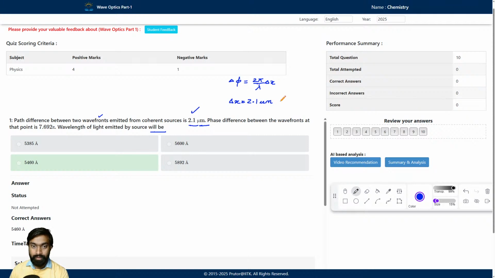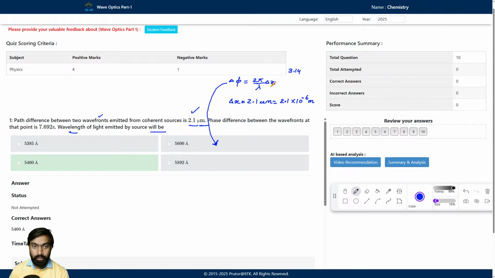So delta x is equal to 2.1 into 10 to the power minus 6 meter. We know the value of pi, that is 3.14, and lambda is what we have to find out. So we will arrange this formula in terms of wavelength.